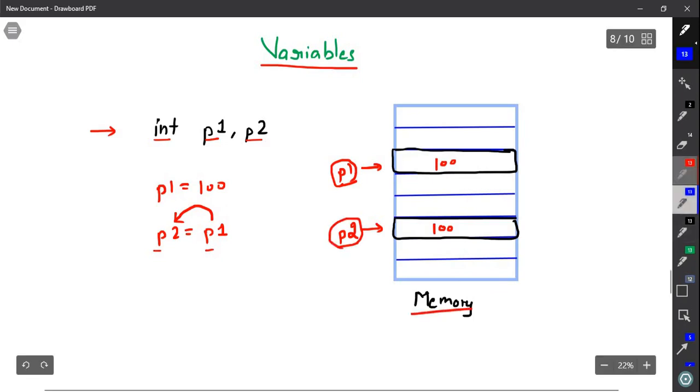Now let us discuss the meaning of int here. Int stands for integer. The meaning is very simple: this int says p1 and p2 will store only integers. You can say the p1 variable is storing an integer, 100 is an integer. Similarly, the p2 variable is also storing an integer. That is the significance of writing int here.